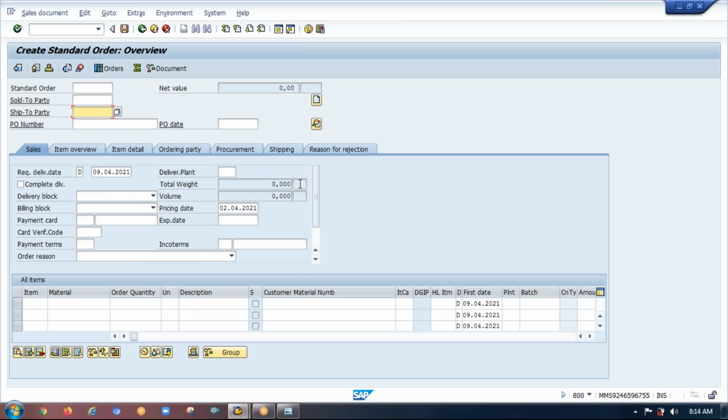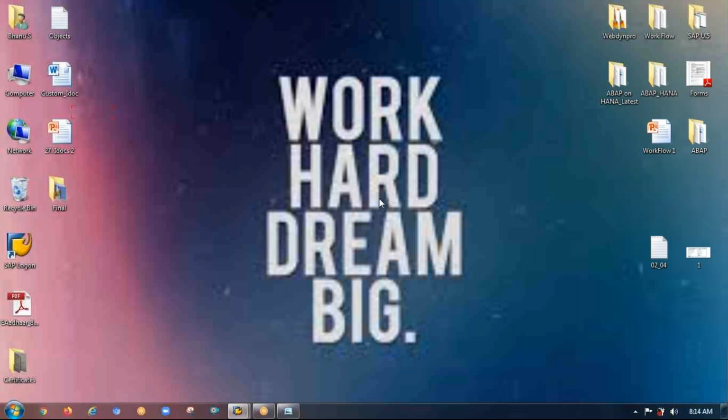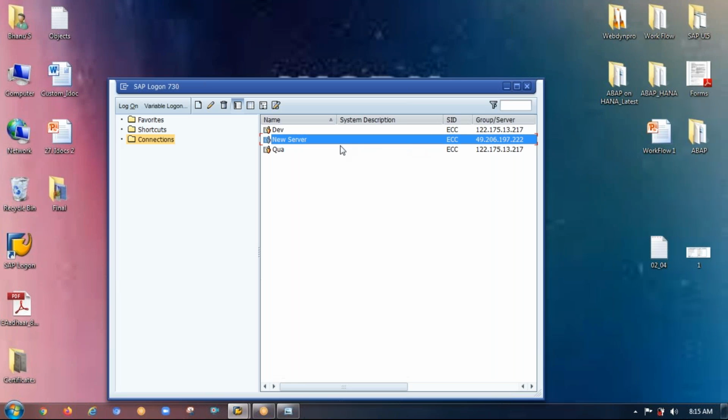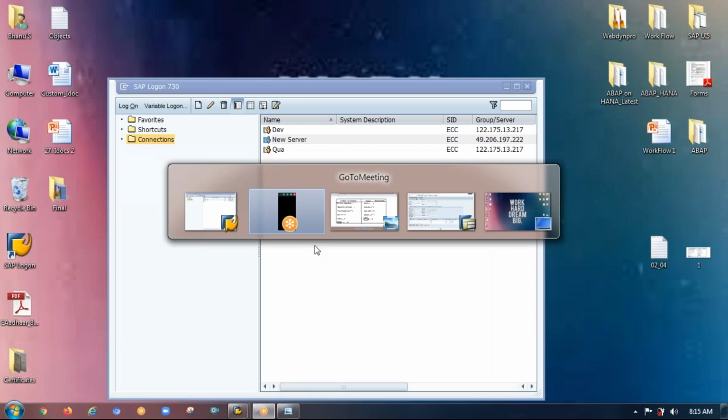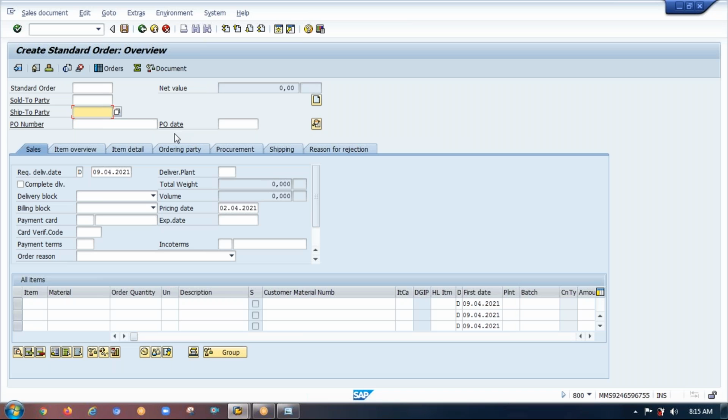Sir, I have a question, sir. Currently, you are using one system. System meaning not my laptop, this server I'm talking about. So these screens are common even if I join a company? Yes, the screens remain the same even if you join a company, and there you might have different SAP servers. No problem. Just hold on for 5 minutes. You will get everything. The screens remain the same. You don't need to worry.